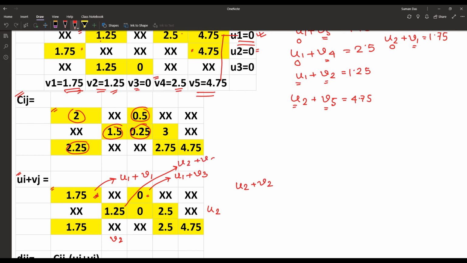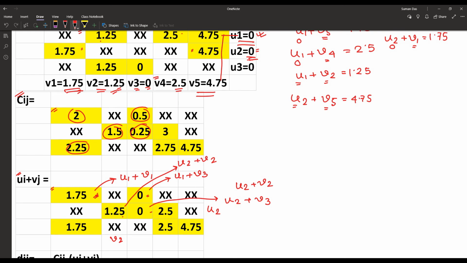Now u2 has the value 0, v2 has 1.25, so that one is 1.25. u2 plus v3: u2 is equal to 0, v3 is equal to 0, so the cell value is 0. In the same way, we can find out all the unallocated cell values from u1 to v5, the variable values.